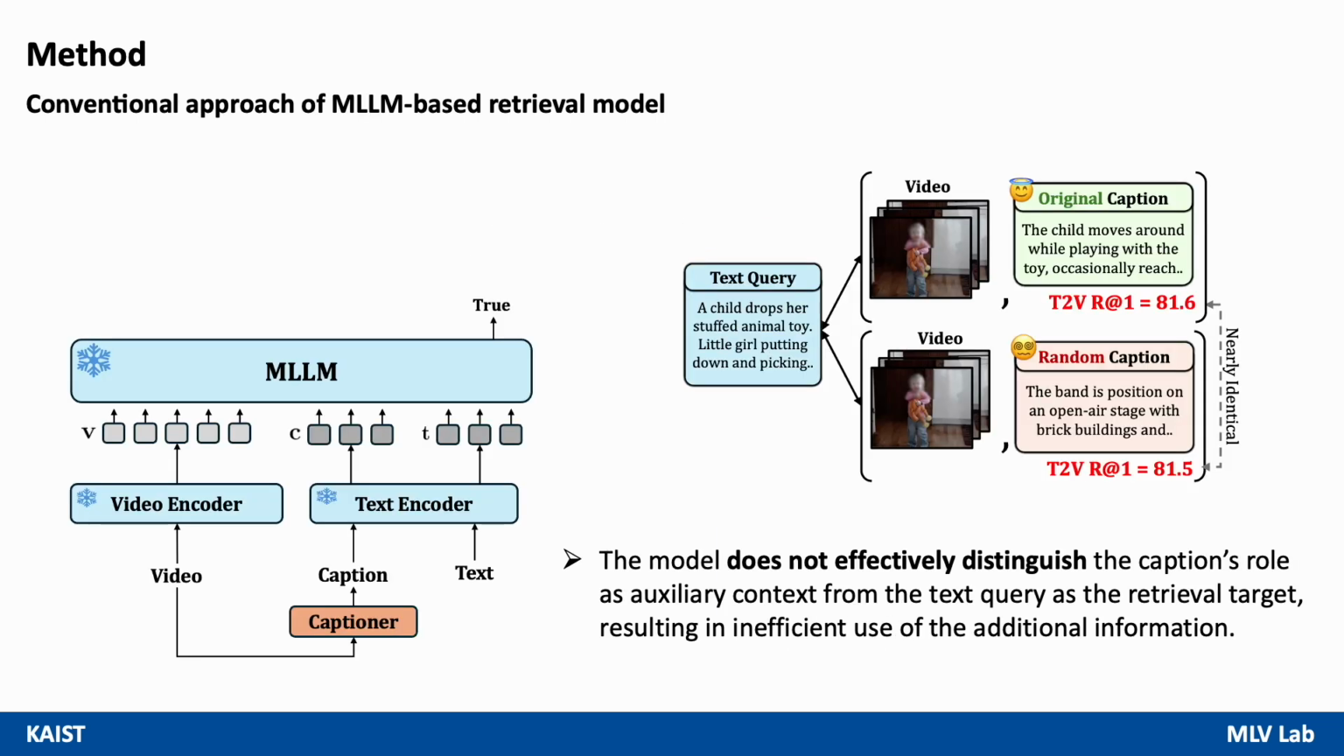Hence, to address these issues, we first built an MLLM-based retrieval model, where we encountered several limitations. Incorporating the auxiliary captions often yields only marginal gains. Even when descriptive captions are provided, replacing them with random captions results in nearly identical retrieval performance. This suggests that the model struggles to distinguish the caption's role as auxiliary context from the text query as the retrieval target, leading to an inefficient use of additional information.